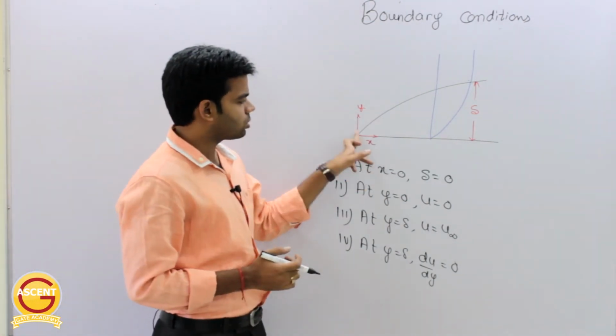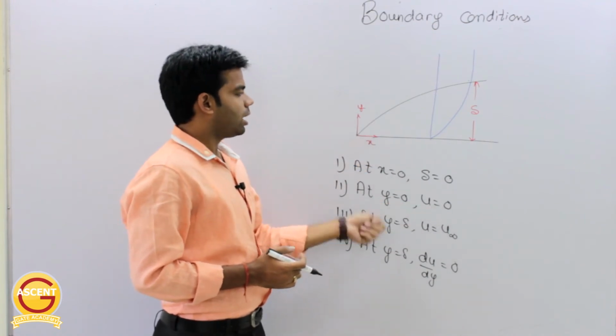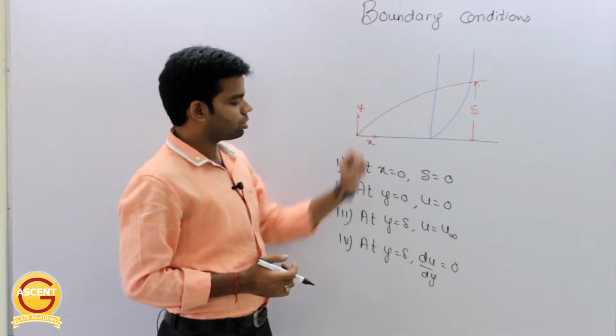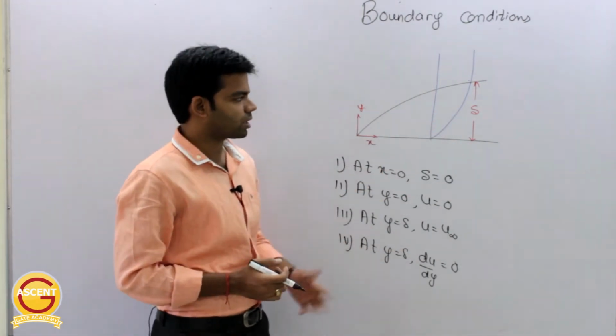So at x is equal to 0, del is equal to 0. At y is equal to 0, u is equal to 0. At y is equal to del, u is equal to u infinity, and at y is equal to del, du by dy is equal to 0. Getting this or not? Okay, now coming to the boundary layer thickness of laminar and turbulent boundary layer.